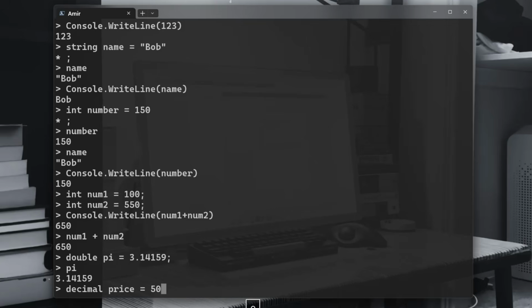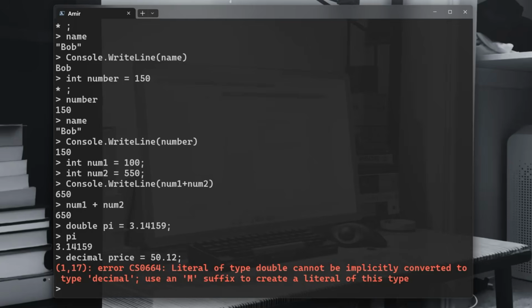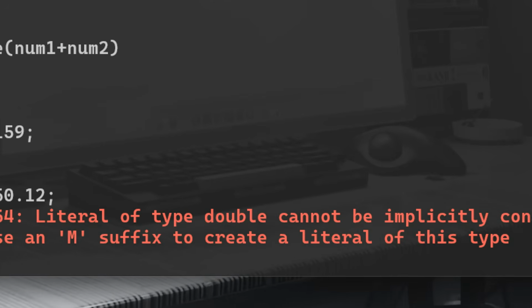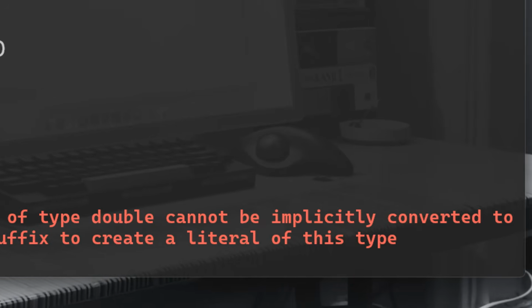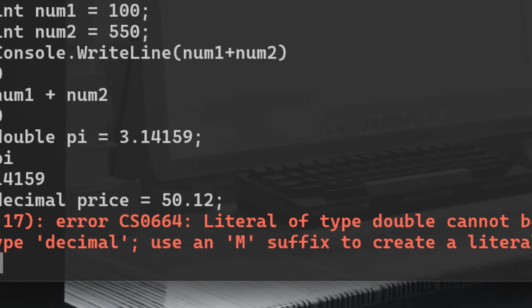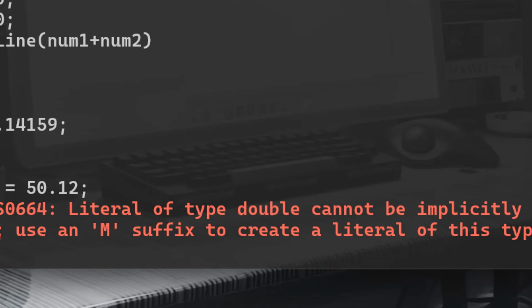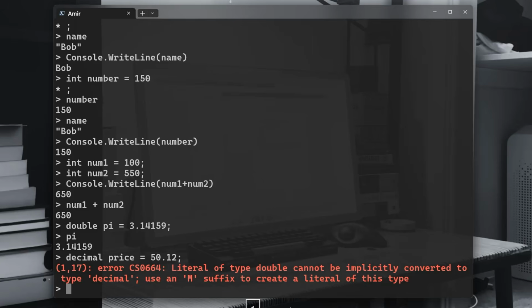Let's say, for instance, 50.12. If you leave it like that, you're going to get an error, because it tells you here: literal of type double cannot be implicitly converted to type decimal. Use an M suffix to create a literal of this type. Without it, C# assumes the number is a double. However, you have written decimal.